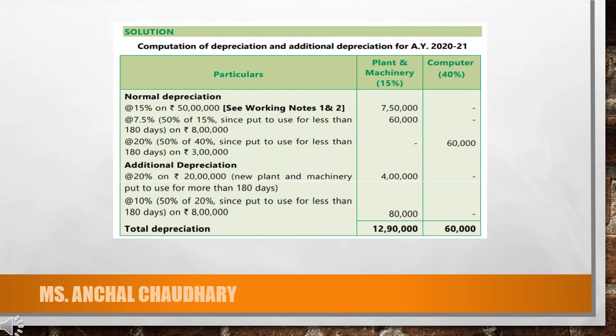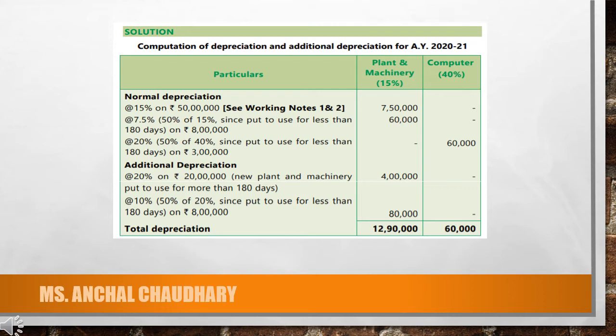Then we have to levy the additional depreciation on plant and machinery. So one more thing students, we only levy the additional depreciation on plant and machinery. We will not levy that additional depreciation on computers. So again we will follow the same rule, 20% on 20 lakh. So you will say, ma'am, why haven't we calculated the additional depreciation on the opening balance? Because the additional depreciation has already been calculated in your previous year whenever it was purchased.